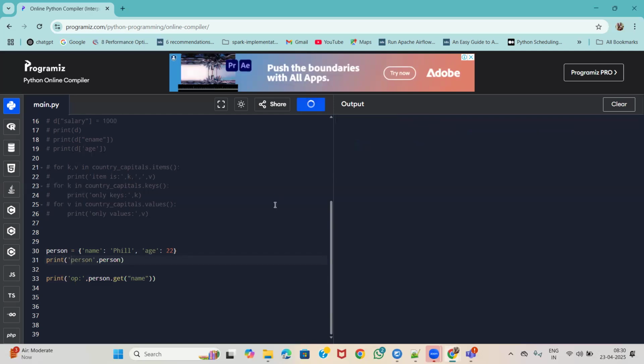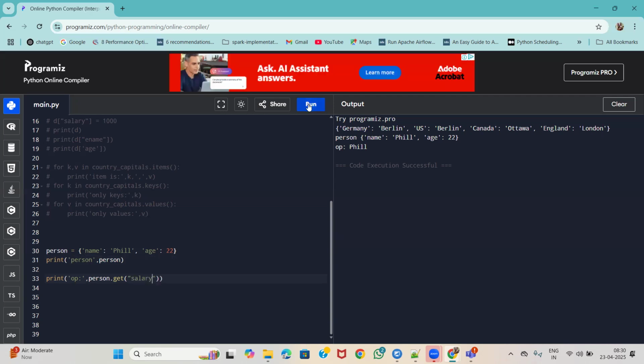Now let us take a look at a key which is not present in this person dictionary. I will try looking for salary, which is not present in the person dictionary. See, the output is None. I don't want to see this None output.